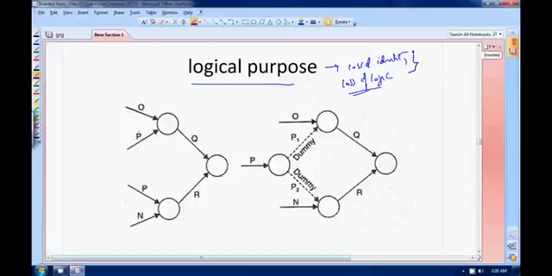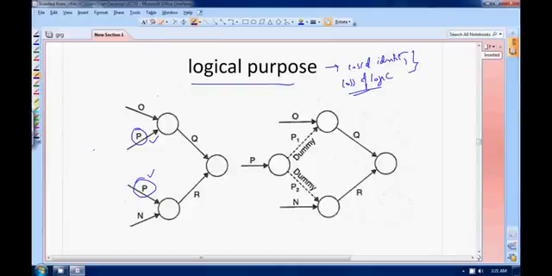First of all, you cannot repeat the same activity twice in your network. One activity should be mentioned only once. So this type of representation is wrong, because you cannot show the same activity twice in any network diagram. I cannot show P twice, right? So what will I do?